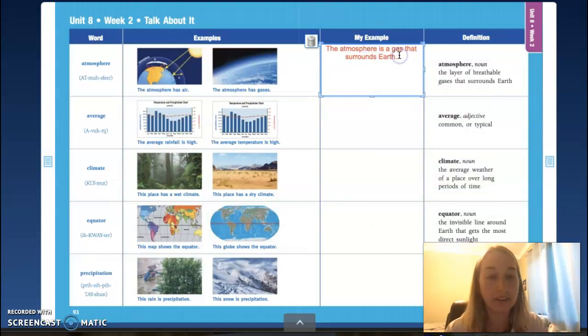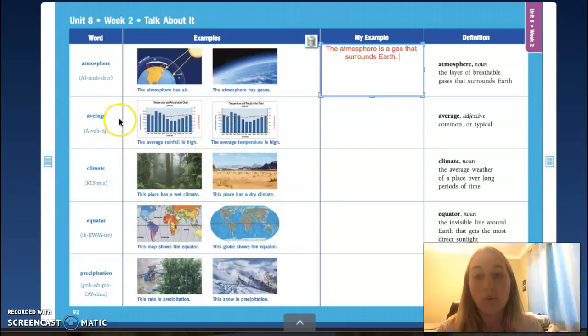All right, guys, go ahead and pause the video, write down your sentence, and draw the picture, okay? Our next vocab word, let's look at our pictures here. We see some type of charts, right? And it looks like it might be telling us something about rainfall or precipitation, for temperature in different months, and then how much rain we get and how high the temperature is.